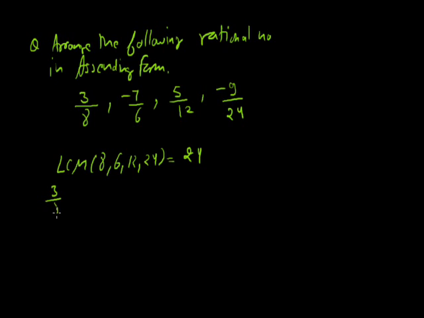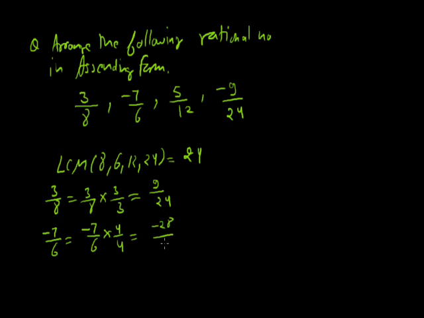So 3 by 8 can be written as, now we have to make 8 into 24, so we have to multiply the numerator and denominator by 3 because 8 into 3 is 24. So 3 into 3 that is 9, 8 into 3 that is 24. So 3 by 8 can be written as 9 by 24. Same way minus 7 upon 6. Now tell me, to make 6 into 24, what will we do? Yes, we have to multiply by 4. So minus 7 into 4 that is minus 28, 6 into 4 that is 24.